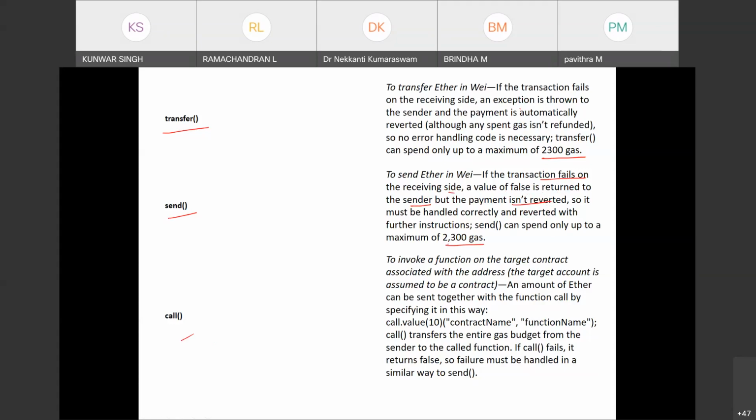Similarly, call also. The structure to call this function to transfer the money is similar to send. Again, false will be returned to the sender, but the payment is not reverted. That is, these two are similar, and transfer is different.